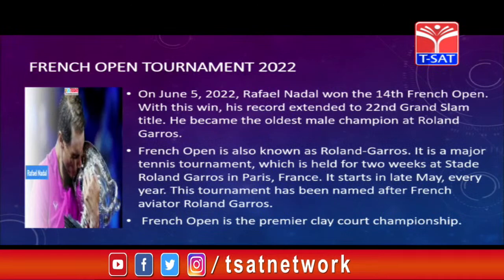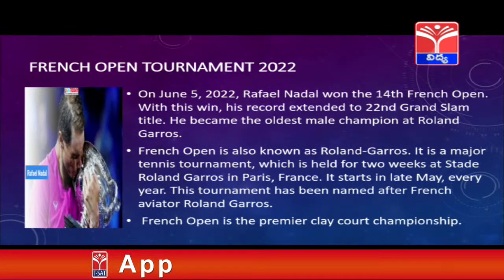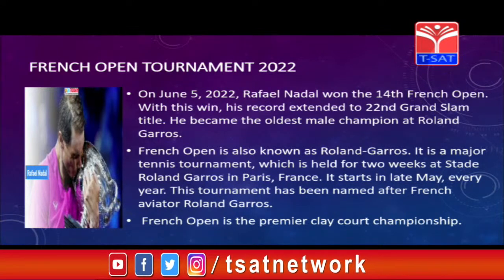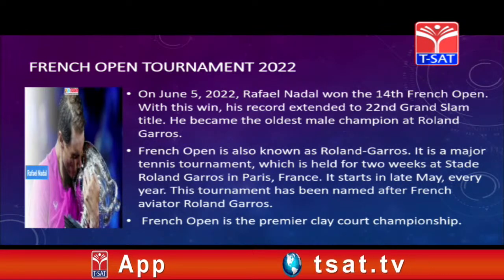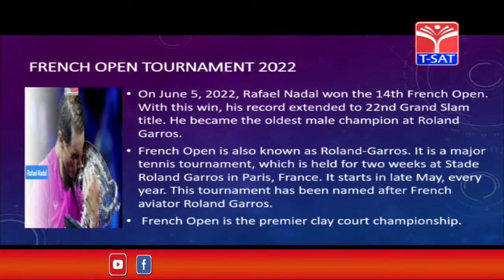This is very important. What is the other name for the French Open? Roland Garros. It is a major tennis tournament which is held for 2 weeks at the Roland Garros stadium in Paris, in France. It starts late May every year. Every year in the 4th week of May, this tournament will start. The tournament has been named after French aviator Roland Garros.